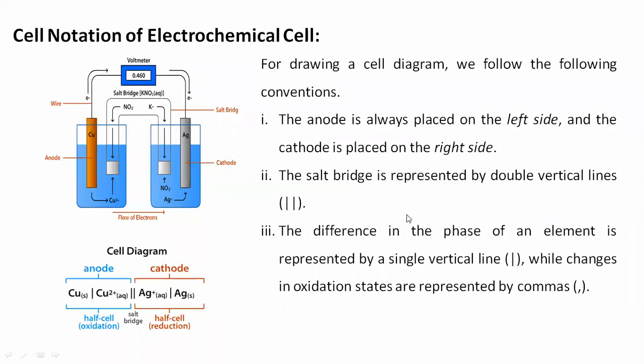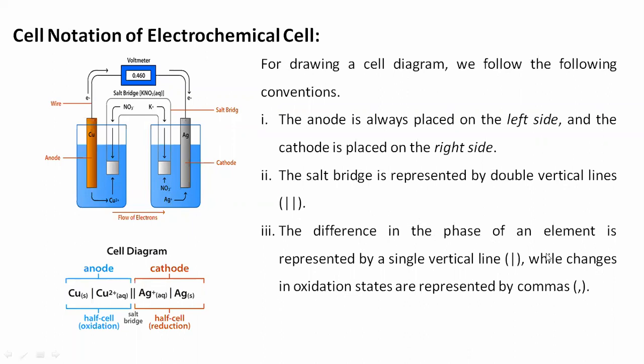The salt bridge is represented by the double vertical line when we write this in the form of a cell diagram. So this double vertical line is nothing but the salt bridge, which is there in this electrochemical cell.